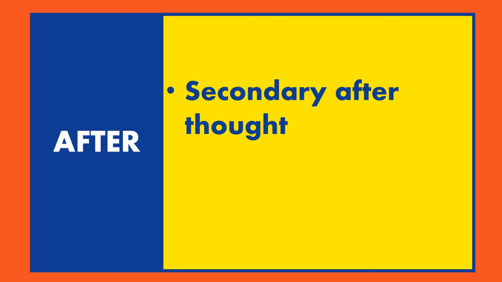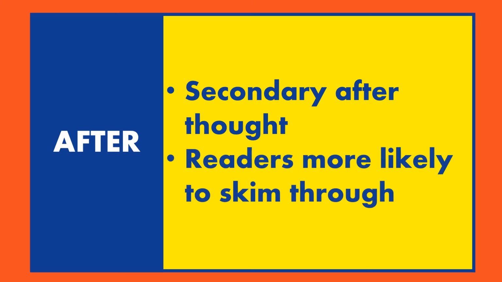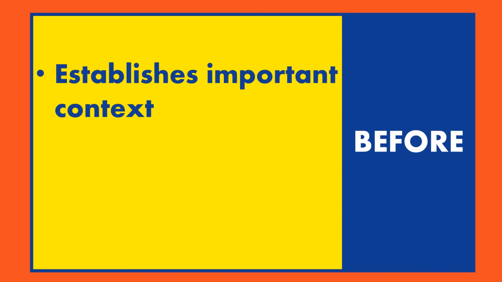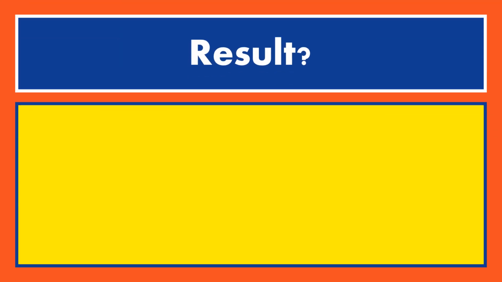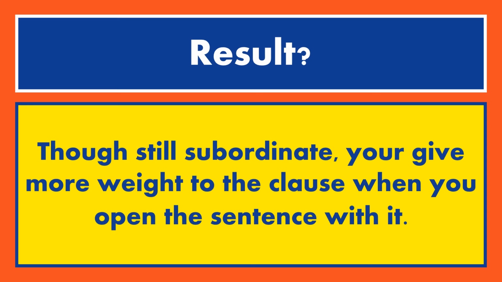If you place the subordinate clause after the independent clause, it's a secondary thought. In fact, the reader might even skim through it, and they're not going to give as much weight to that clause. However, if you put the subordinate clause before the independent clause, it establishes important context, and it tells the reader that this is essential to understanding the main clause. What's the result? Though still subordinate, you give more weight to the clause when you open the sentence with it.